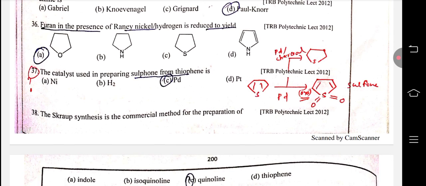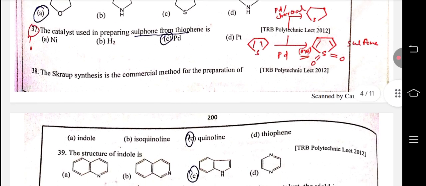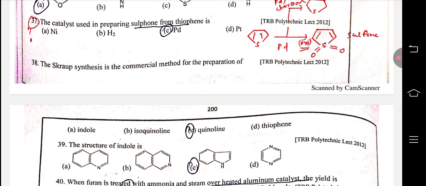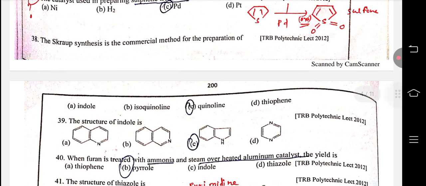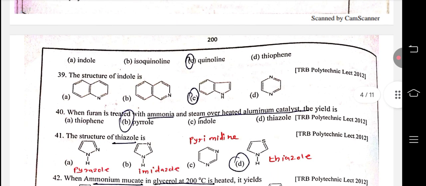The catalyst used in the preparation of sulfone from thiophene is palladium. அங்கே ஒரு கரெக்ஷன் இருக்குது. Thiophene to sulfone is oxidation. Therefore ஆக்சிடேஷன் ரியாக்ஷன் நமக்கு நடக்கும். இந்த இடத்துல கொஷின் இஸ் a confusion. Check again. The Skraup synthesis is a commercial method of preparation of quinoline. The structure of indole: C is the right answer.